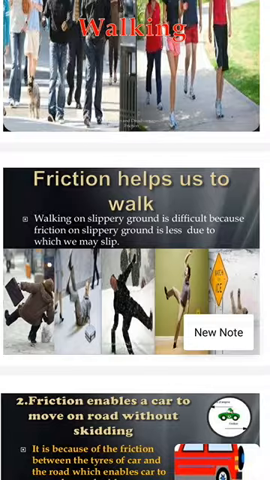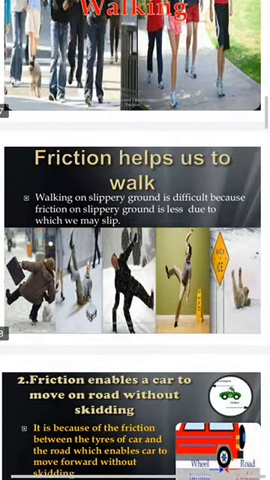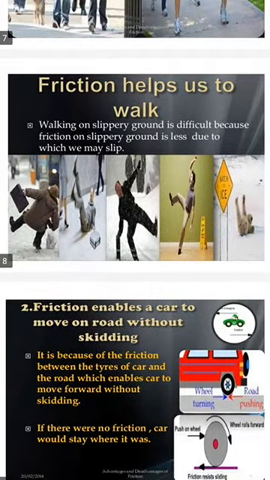It is difficult because friction on slippery ground is less, due to which we may slip. There is not sufficient friction on slippery grounds, so it is impossible to walk safely on them.